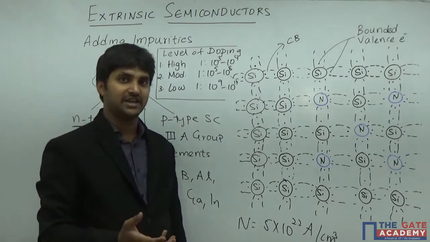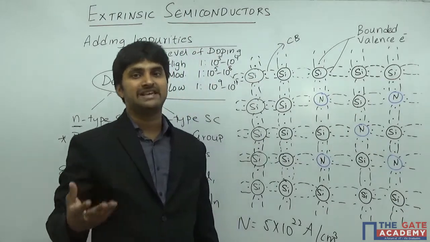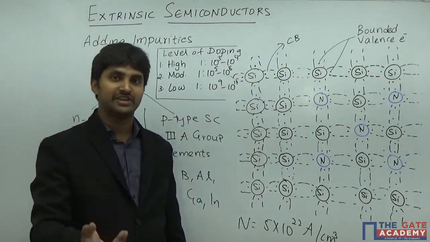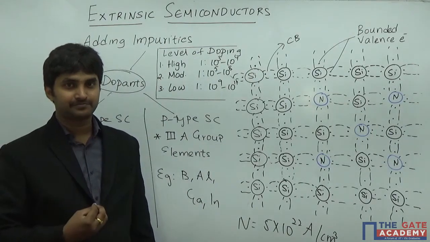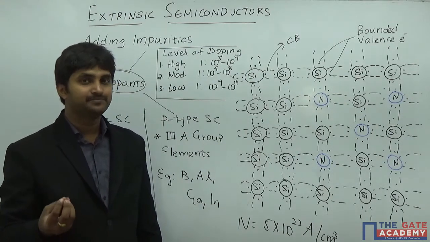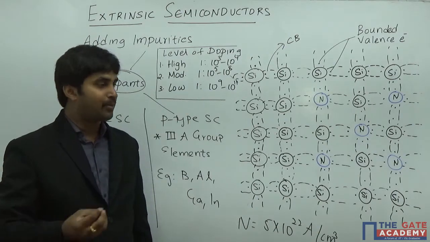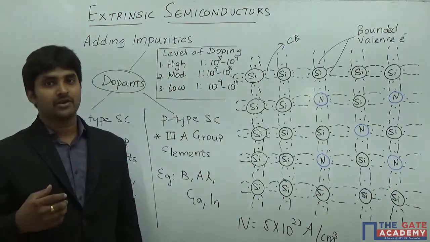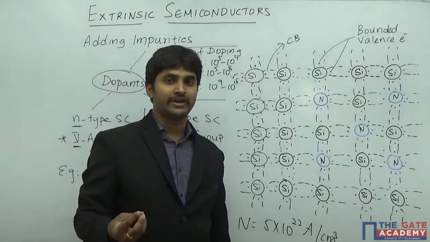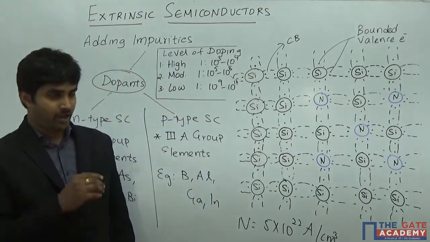And we have also discussed that when you give some excitation, it can be an optical excitation or a thermal excitation or any type of excitation, what is going to happen? When you are exciting it, the bond is going to break and thereby create the charge carrier pair. So when a covalent bond breaks, it generates an electron-hole pair.